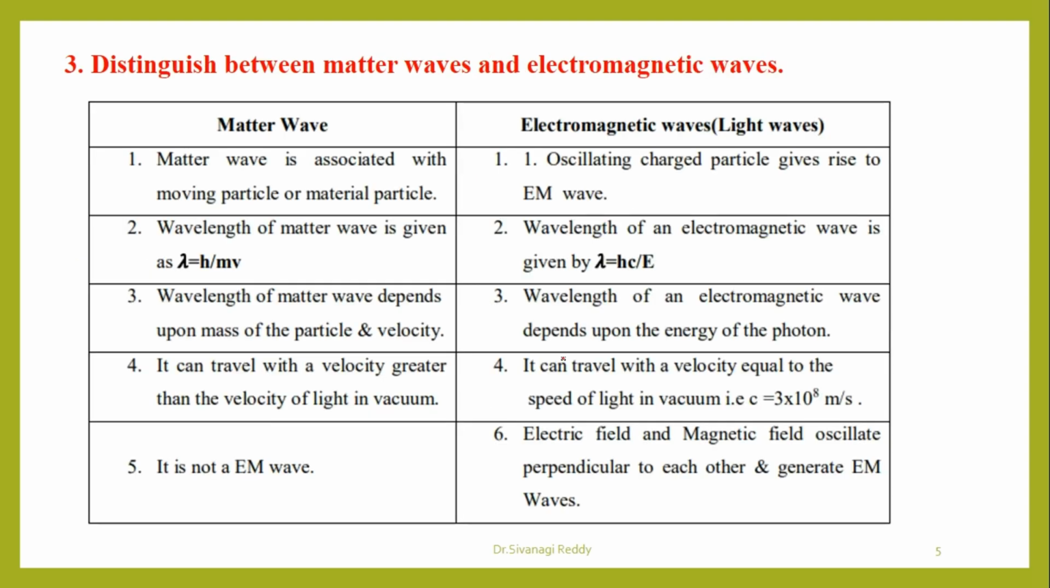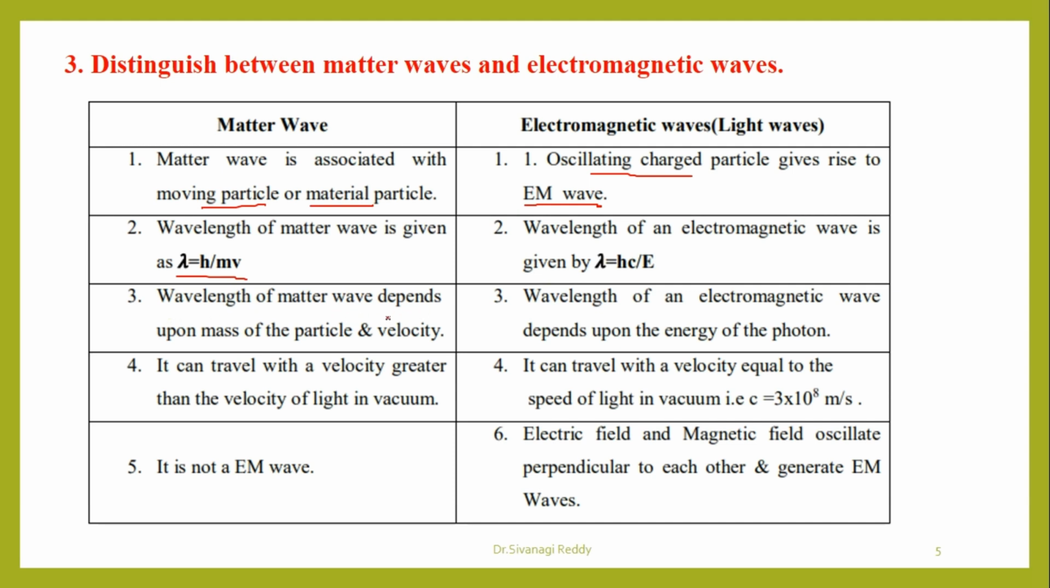Next one is, what is the difference between matter waves and electromagnetic waves? A matter wave is associated with a moving material particle, whereas electromagnetic waves are produced by oscillating charged particles. The wavelength of the matter wave is given by lambda equals h by mv. This is the de Broglie wavelength equation. The wavelength of an electromagnetic wave is given by lambda equals hc by E.